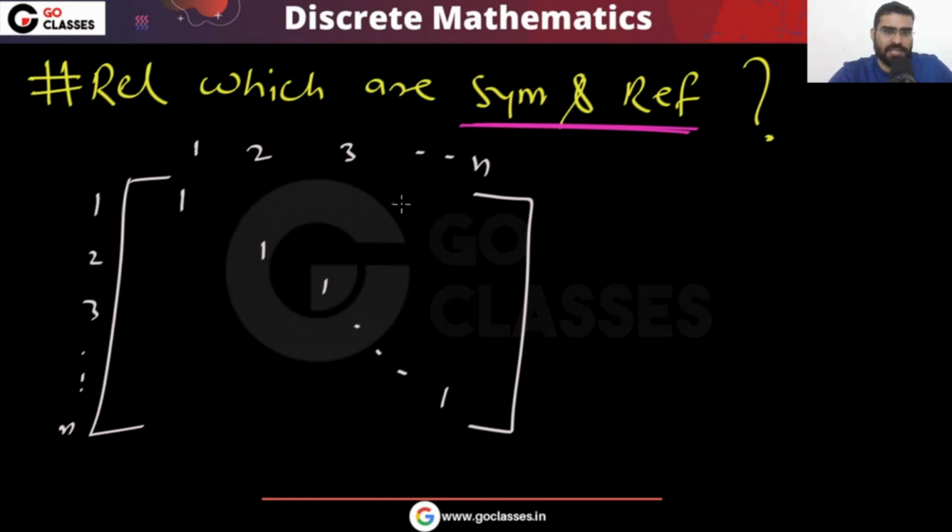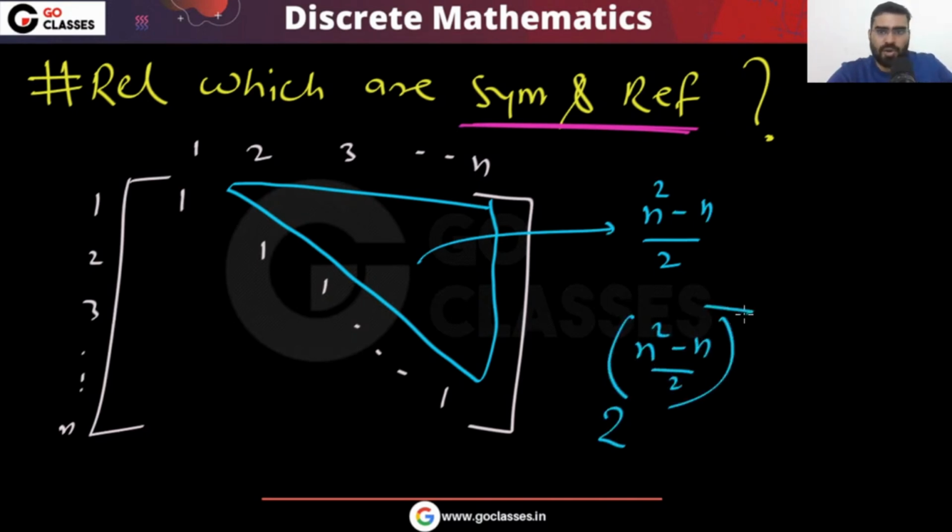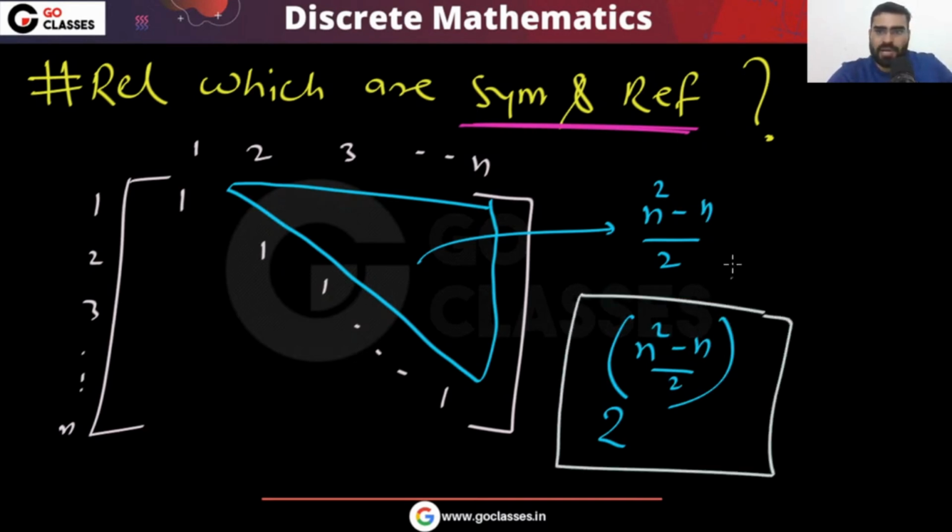Now the remaining thing is the same. The main diagonal will be 1, and how many elements do you have in the rest? That will be (n square minus n) by 2. So the answer will be 2 power (n square minus n) by 2. Correct? This will be your value.